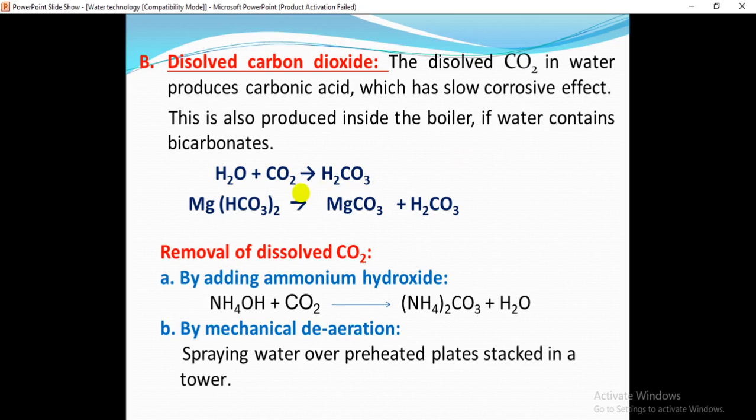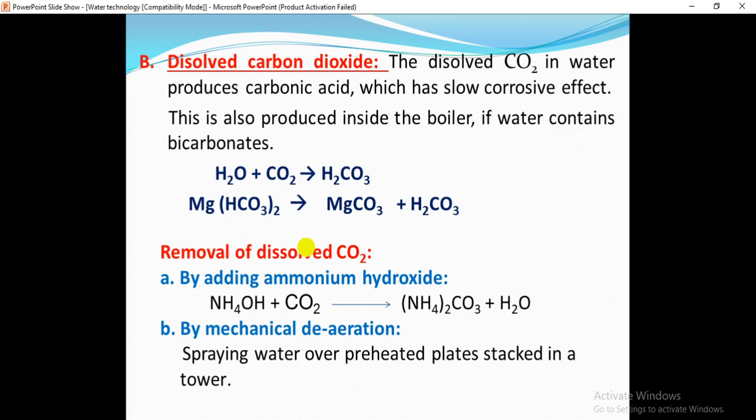Is it clear? This H2O can react with CO2 and form carbonic acid. This carbonic acid can react with the magnesium and calcium salts present, and the magnesium salt can dissociate into magnesium carbonate as well as carbonic acid.